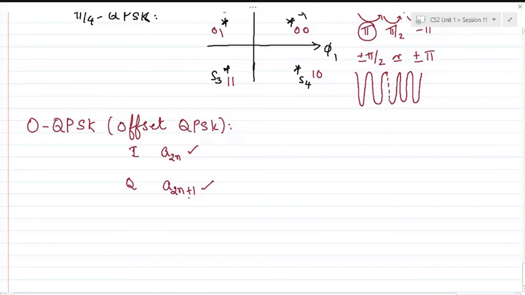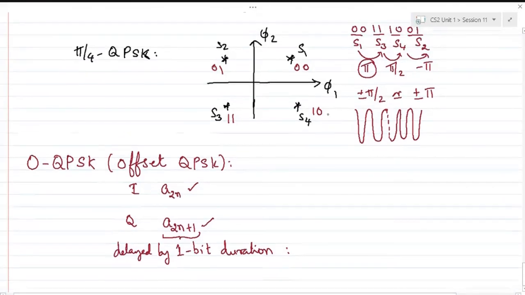In this scheme, if you can delay the odd symbols, which are represented by A2 and plus 1, by 1 bit duration, you can see that there would be a great change in phase transition when you compare with QPSK.